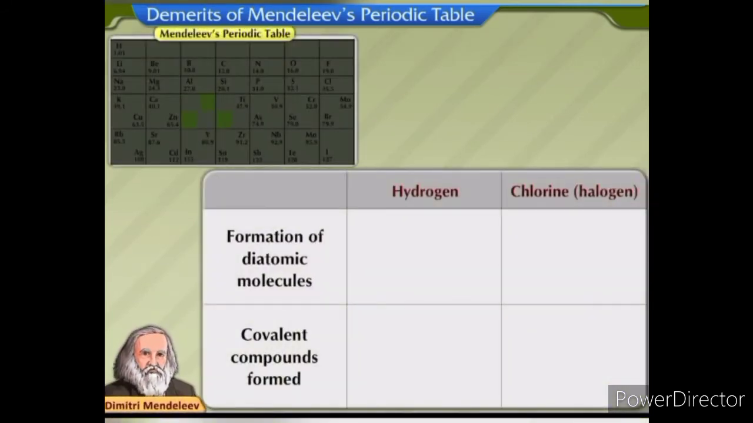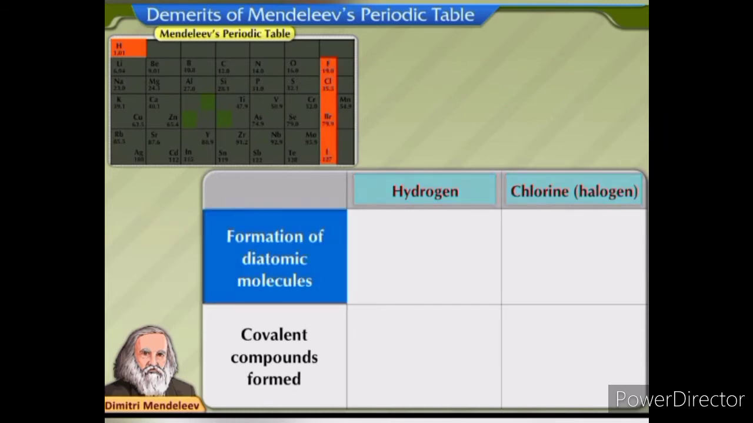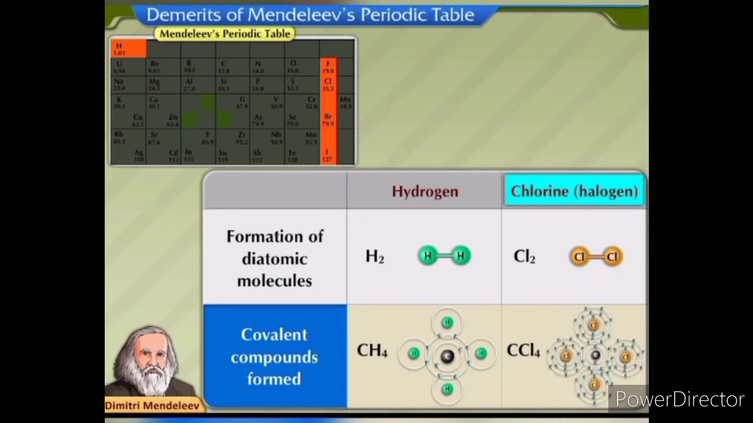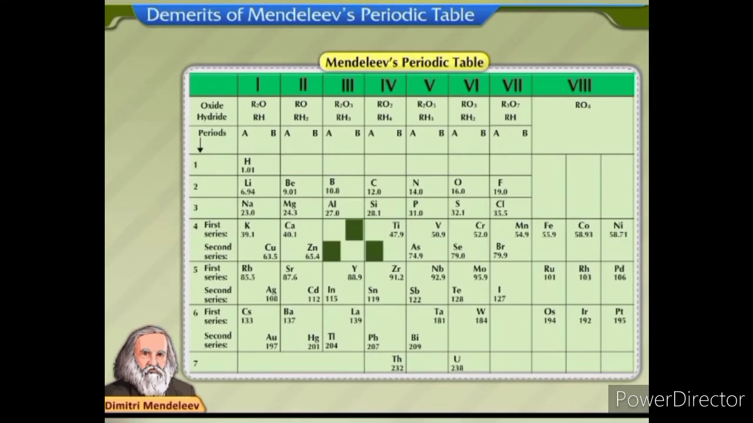Let us now discuss the similarity between hydrogen and halogens. Both hydrogen and halogens exist as diatomic molecules. Hydrogen exists as H2 and chlorine, which is a halogen, exists as Cl2. Hydrogen forms covalent compounds like methane and chlorine also forms covalent compounds like carbon tetrachloride. Another demerit